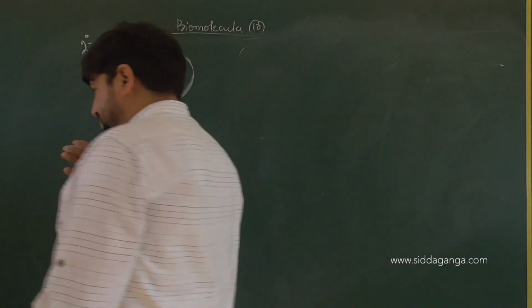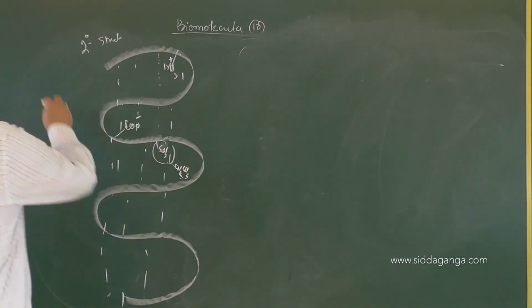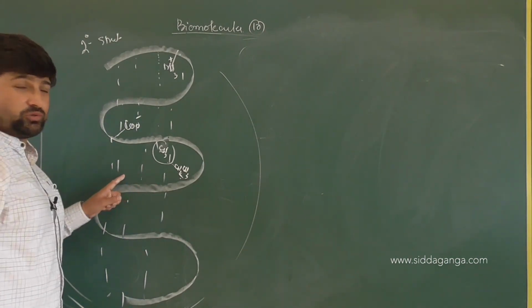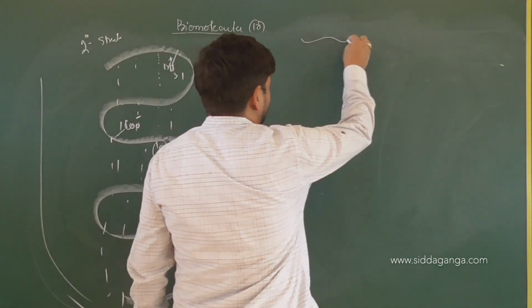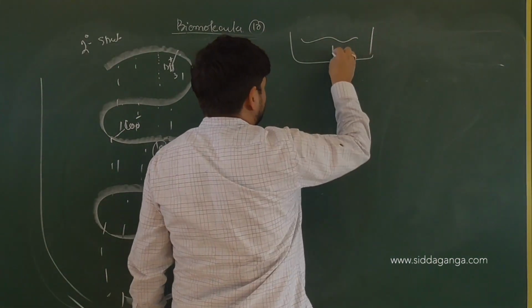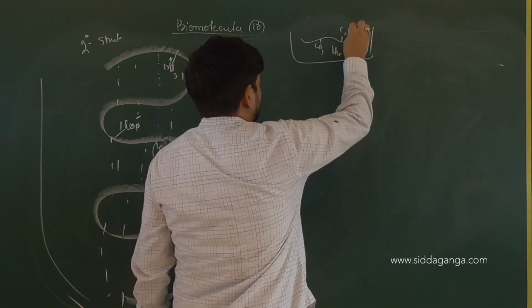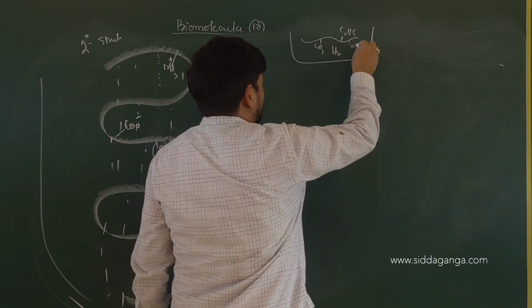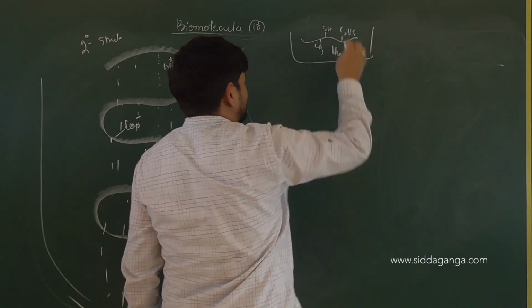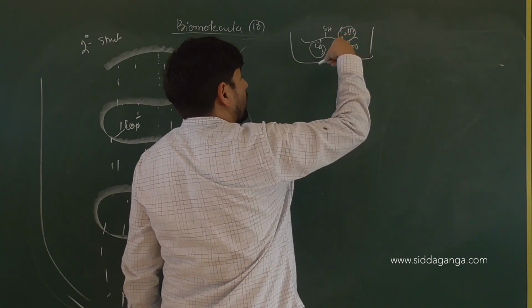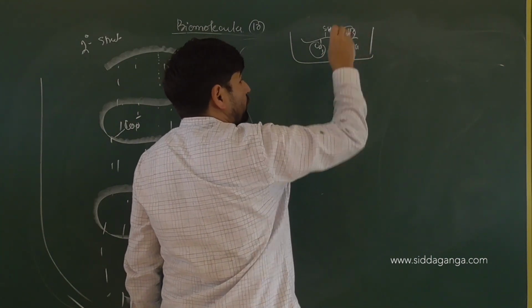And not only that, if this chain is present in the medium, what will our groups try to do? If you have an exposed chain in a medium which contains water, with a side chain, suppose CH3, or C2H5, or a group like OH or SH, then CH3 and C2H5 will try to go away from water because of hydrophobic interactions.